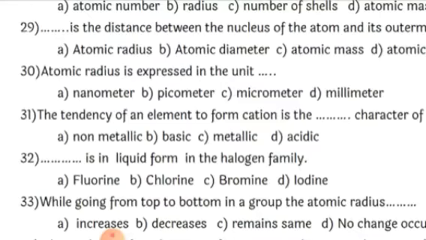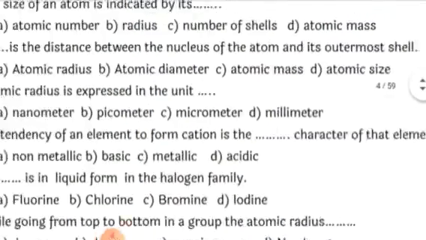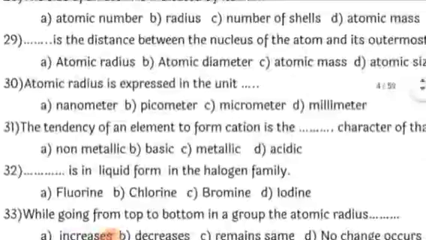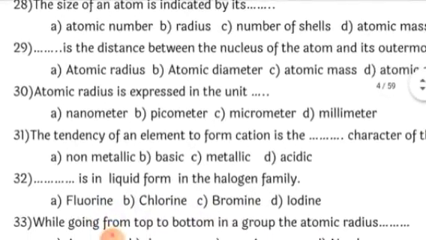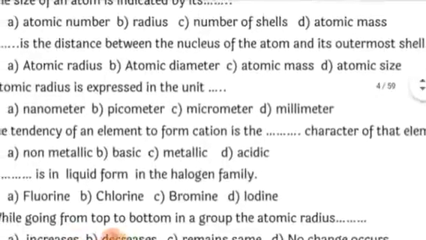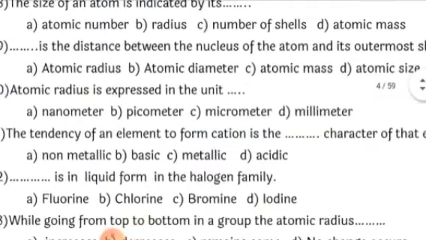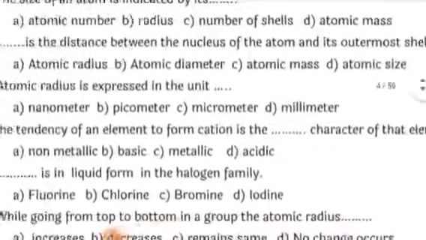Okay, now dash is the distance between the nucleus of the atom and its outermost shell. So here it is the same question, but it is just twisted and put here. So the correct answer is atomic radius. Atomic radius is the distance between the nucleus of the atom and its outermost shell.